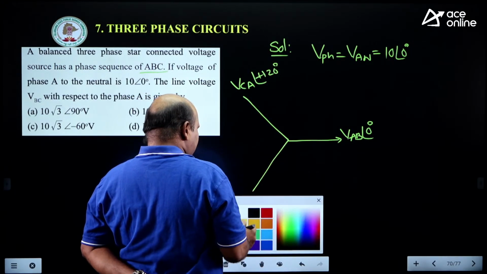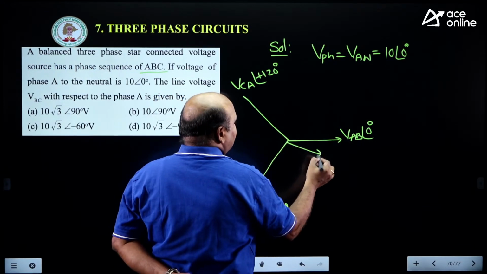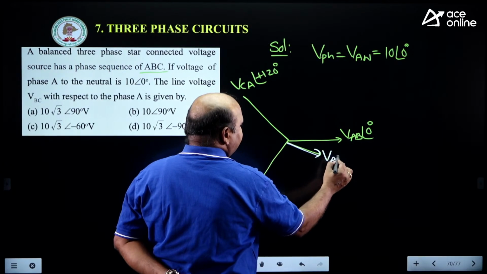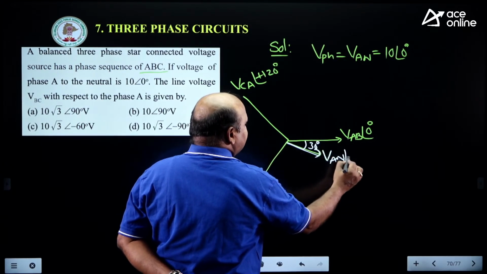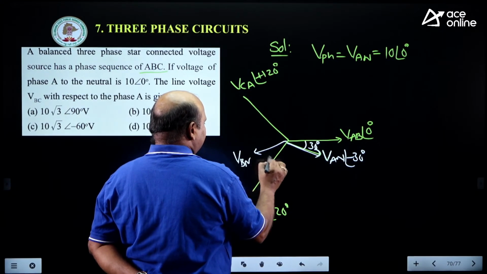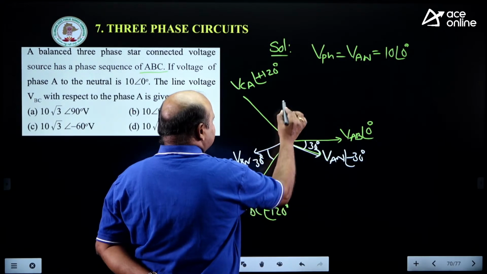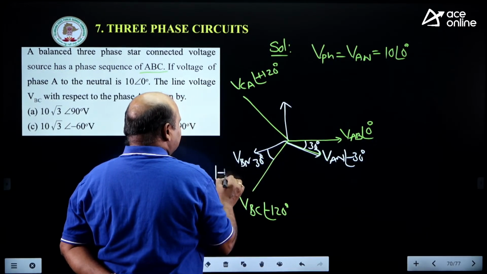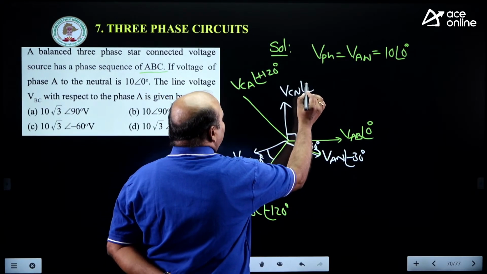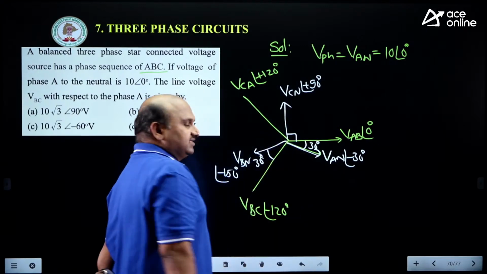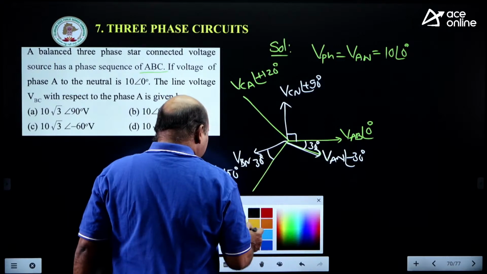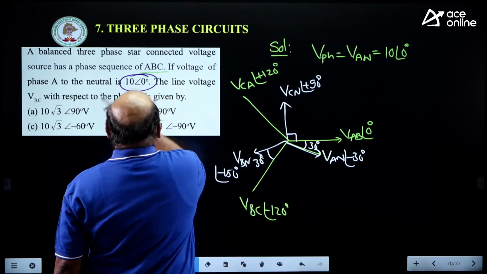And here, what I can take is, these are VAN at minus 30, VBN at minus 150, and this is plus 90, that comes as VCN. These are the phase voltages. He wants to take the phase voltage as a reference. See this one, he has taken 10 at an angle 0.